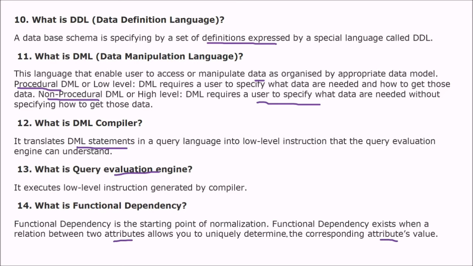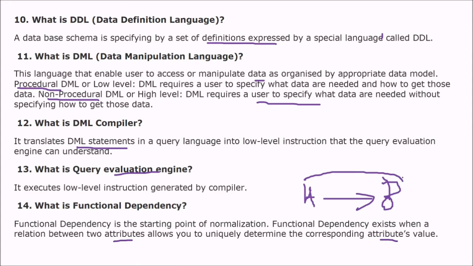Let me tell you again that a functional dependency exists when a relation, say I have a functional dependency like this: A to B. So B is functionally dependent on A. That means the relation between two attributes allows you to uniquely determine the corresponding attribute value.